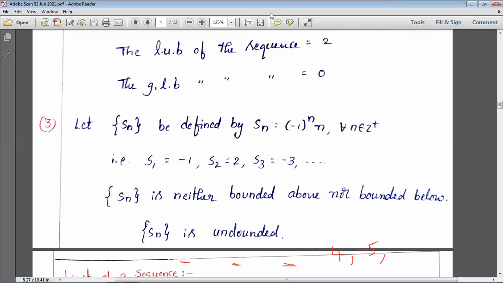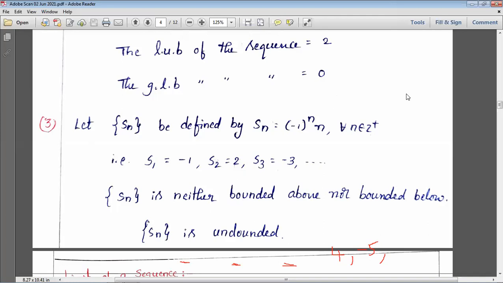Suppose you are writing exams infinitely, say 8 years, 10 years. Then can you say exactly the least and the highest? We can't say that. Maybe you may get the highest in a subject you failed, and the least also in a subject you failed. So before saying boundedness, first that range should be known, and that range should be finite. Then only we can say bounded below as well as bounded above. So these are the concepts of boundedness.